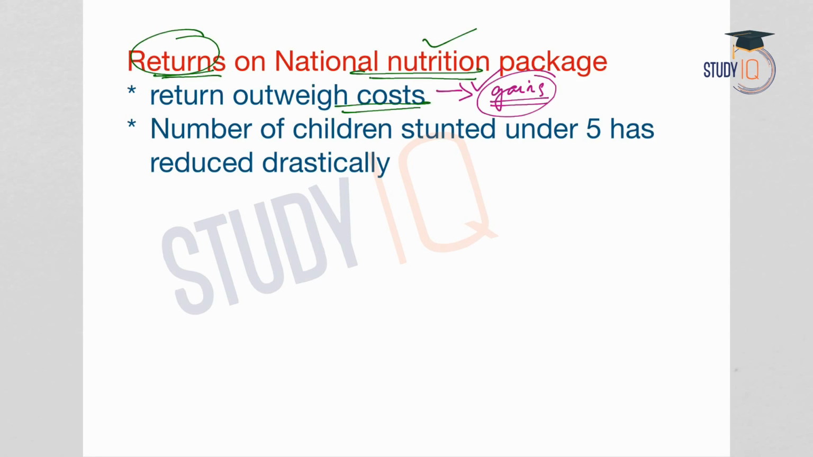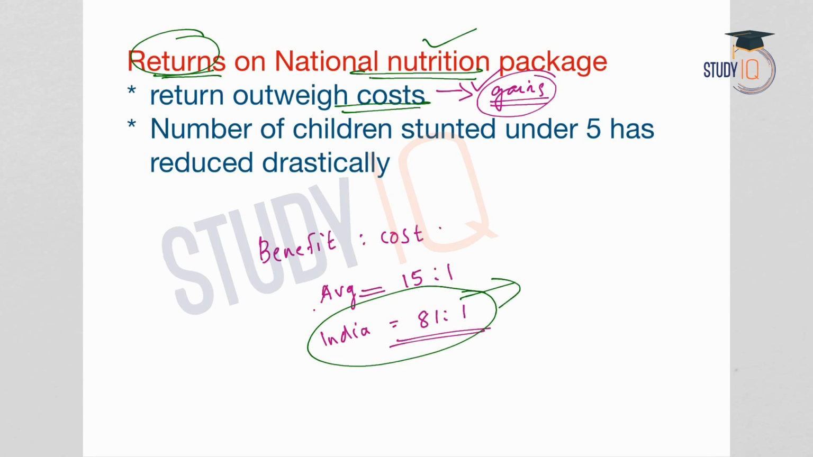And if we take the benefit cost ratio, we will see that the average global benefit cost ratio is 15:1. But in case of India, it is 81:1. That means for every 1 unit of expenditure, the returns is 81 units in case of India. And because of this number, we can say that the return on an investment into better nutrition is among the highest in India.